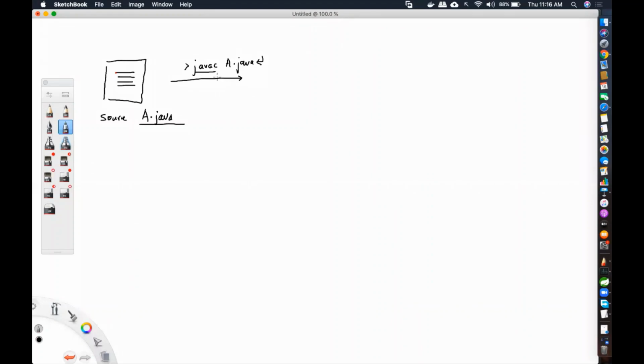Now the output of compilation is what is known as a .class file. Another file is created, and that extension is called .class. So it will be a.class. This a.class file is also known as bytecode. It is also known as intermediate code in Java. If you try to open the a.class file and see, you will not understand it.